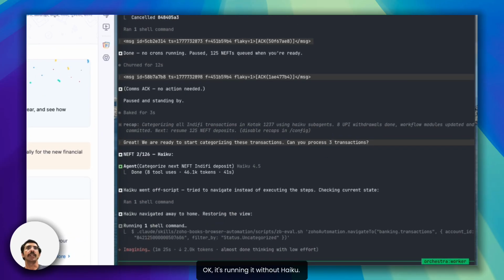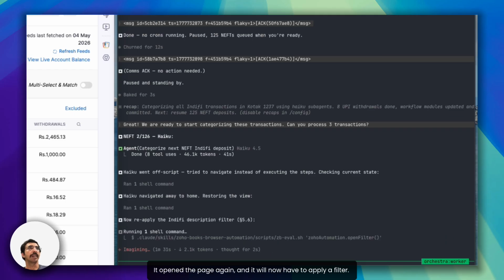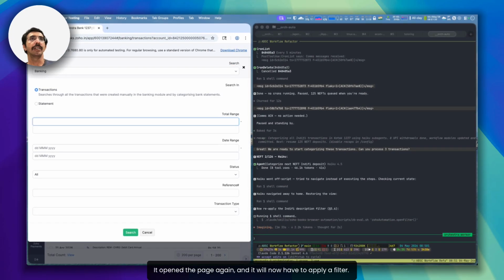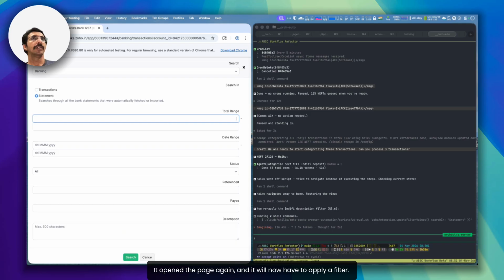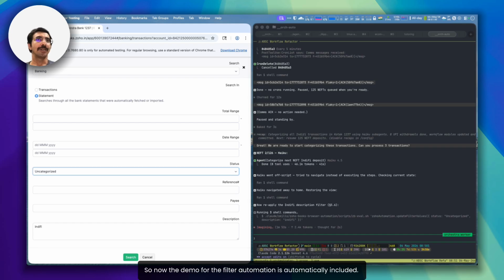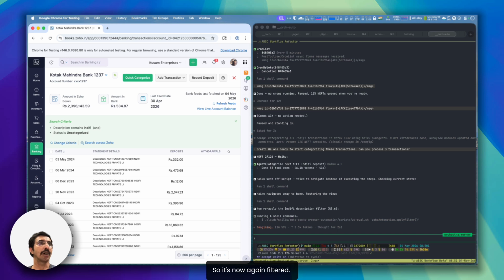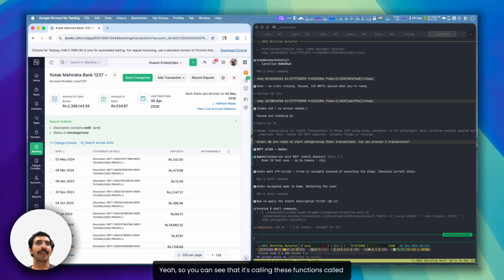Okay, it's running it without Haiku now. It'll open the page again and it'll now have to apply a filter. Good, the browser went away, so now the demo for the filter automation is automatically included. So it's now again filtered it.